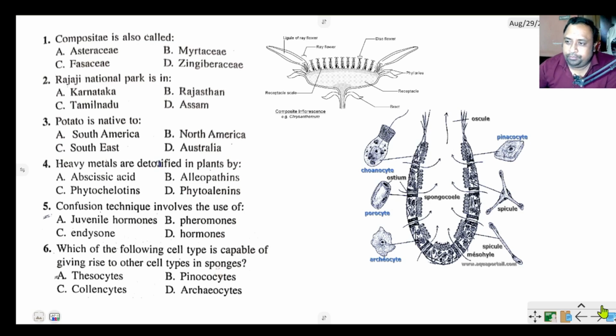The first question of this series is about the composite. Composite is a plant family. It is also called Asteraceae. The options were Asteraceae, Fabaceae, Myrtaceae, and Zingiberaceae. The other name of composite is Asteraceae. Asteraceae is the largest flowering plant family, the largest angiospermic family.